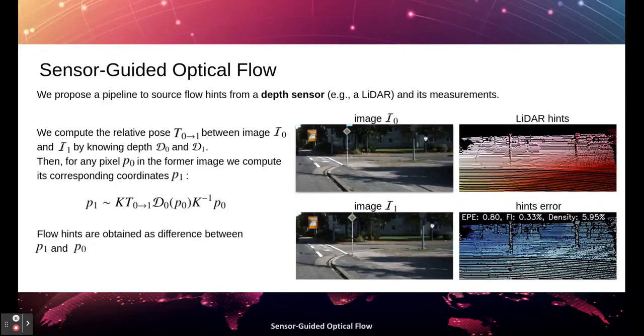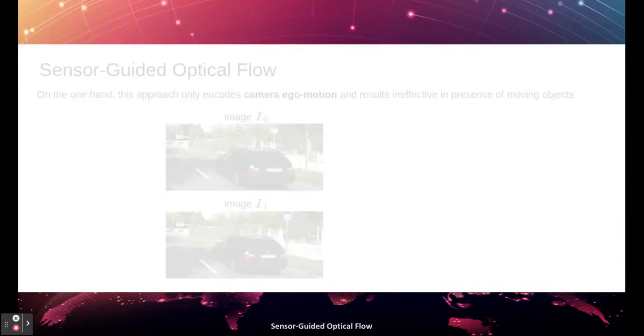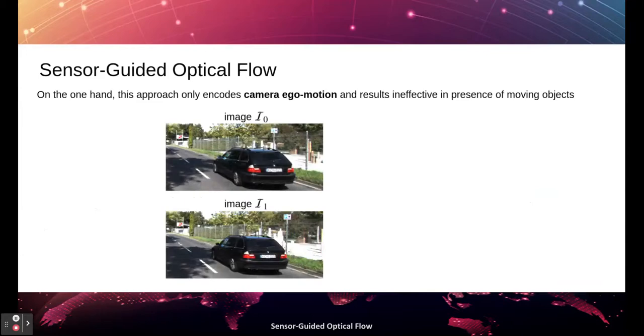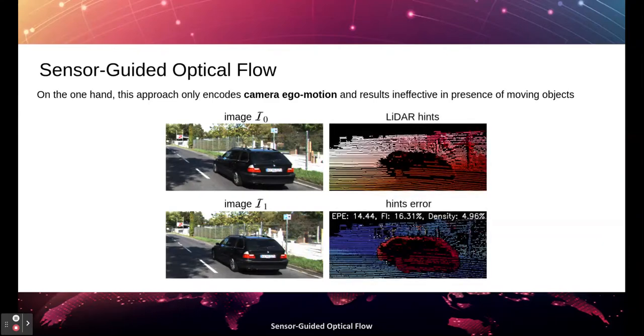As we can notice, this approach allows to obtain very accurate hints encoding camera ego-motion. However, it cannot effectively model the flow for pixels belonging to independently moving objects, resulting in completely unreliable hints.